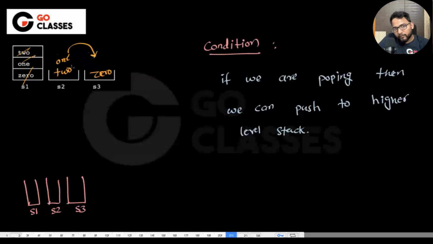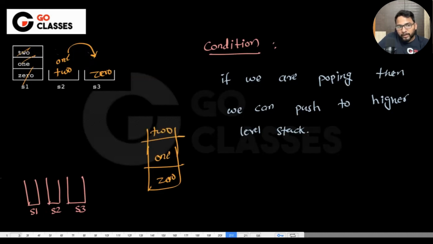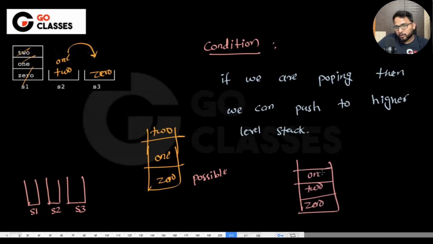Now there is only one way that you can have this 0, 1 and 2. So basically it will be 0. And then after that, it is forced that you need to put 1 here and then 2 here, right? You cannot have 2 and 1. You cannot alter this. So that's why this is possible, but this configuration 0 and then 2 and 1, this is not possible.